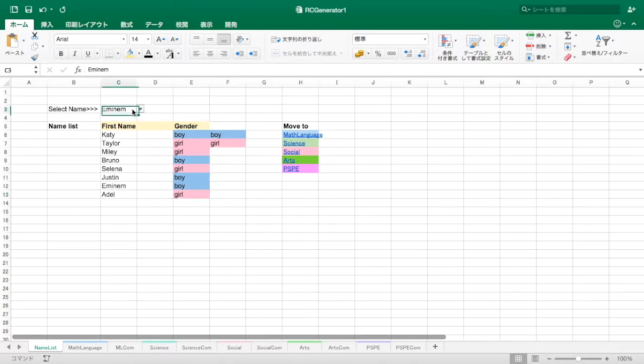These name lists come out in here. And select Adil, then move to subject comments sheet. You can click here or select the sheet at the bottom tab.